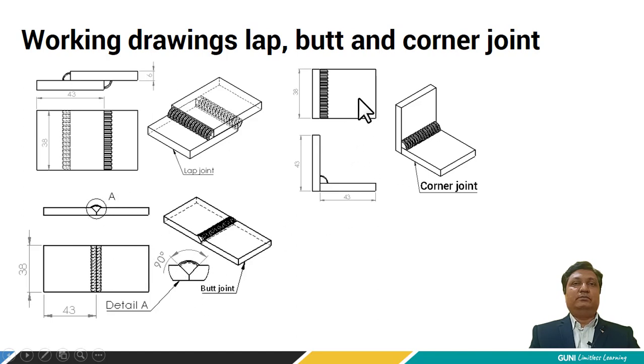Corner joint is made at 90 degrees to each other, and we have to join the plates shown in this figure. Now let's see the actual performance of joining these plates in the next sessions.